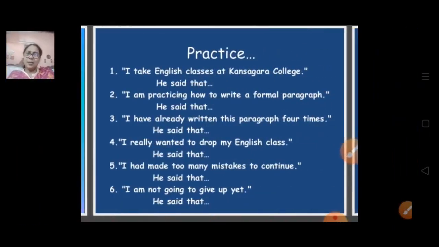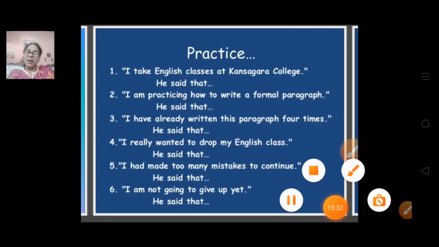Now let's see some practice. I take English classes at Cascura College. He said that. It is written, so what we are going to do, you just write down this practice session and complete it as homework. So take a screenshot.